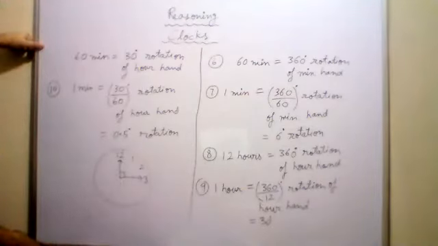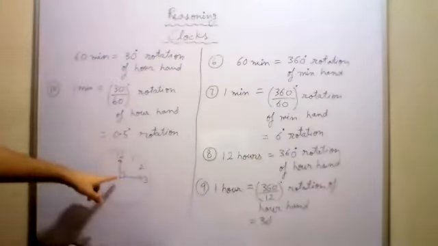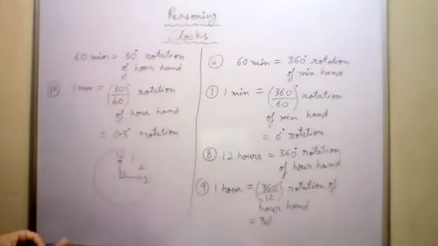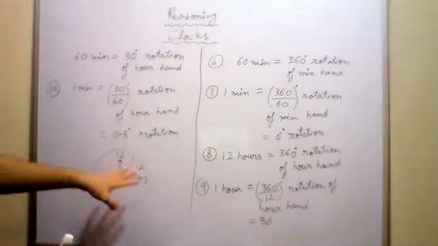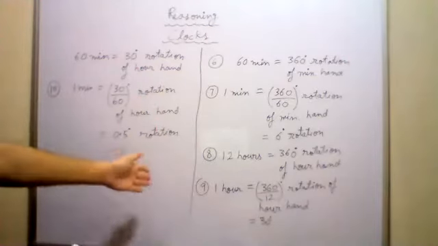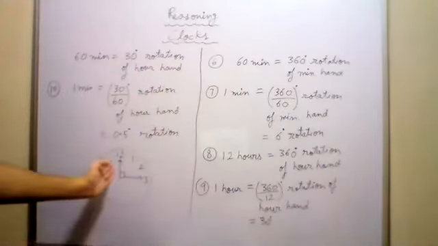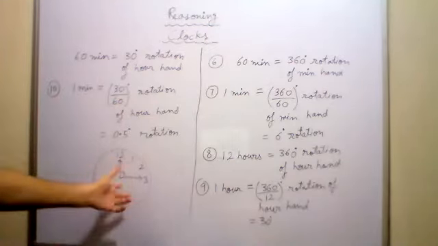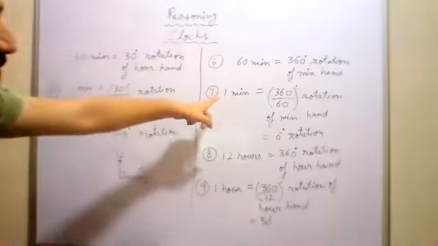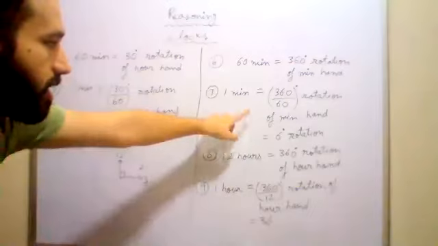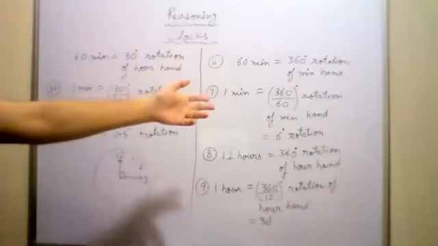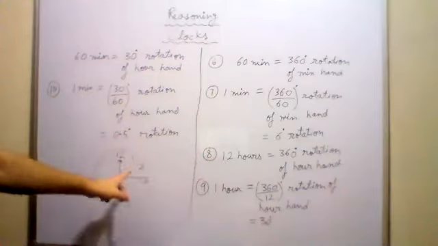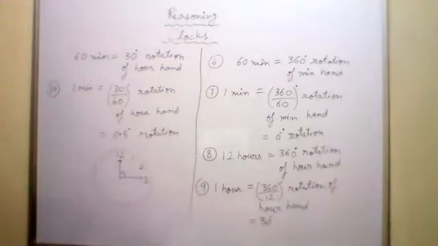राइट एंगल है या नहीं है? 90 degrees. आप चेक भी कर सकते हैं. 6 multiplied by 15. What is the angle? 90 degrees. Right angle. Got it or not? Yes, sir. So this is what the meaning is of the question that I asked you. Angle covered by the minute hand in 15 minutes. यानी कि जब वो minute hand 12 पे था और 3 पे आ जाएगा, तो what is the angle covered? You can find out with the help of this. In 1 minute the angle covered is 6 degrees, and in 15 minutes it will be 15 multiplied by 6, which is equal to 90 degrees. Got it? Understood? Yes, sir.